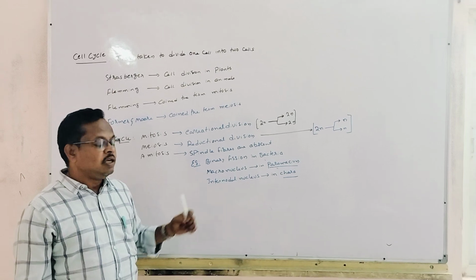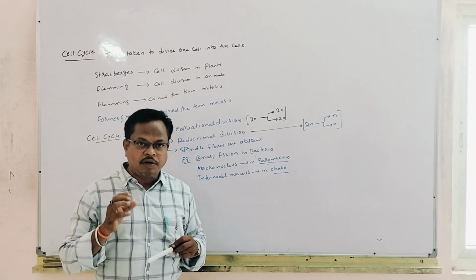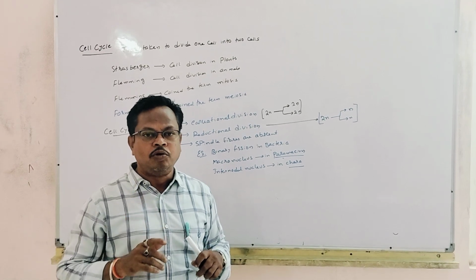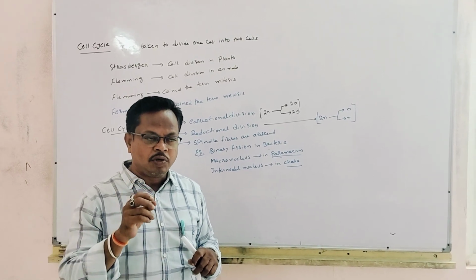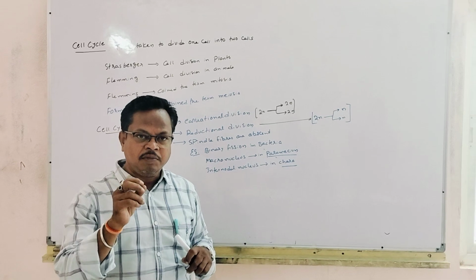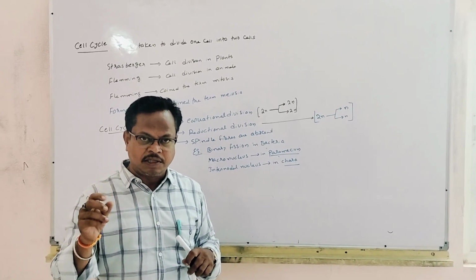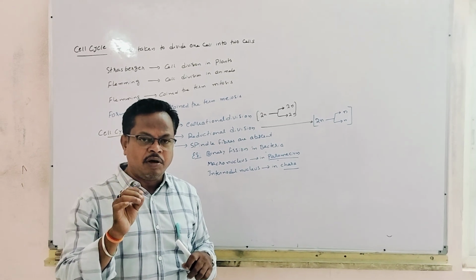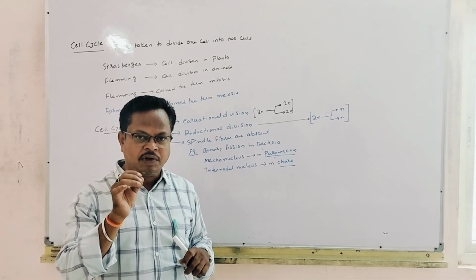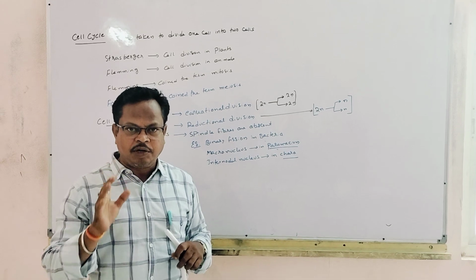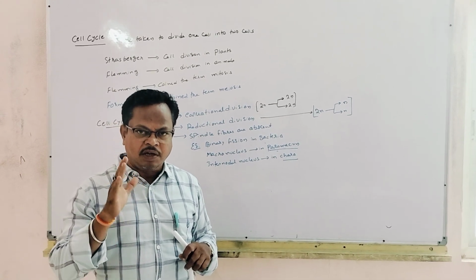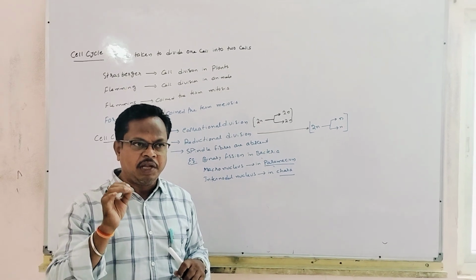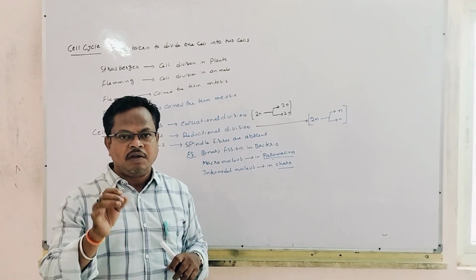So overall, mitosis is called equational division. There is no change in the chromosome number. Whatever the chromosome number in the parent, the same is acquired by the daughter cells. Whereas meiosis is a reductional division. Meiosis takes place only in sexual reproduction, at the time of gametogenesis, at the time of formation of gametes. Meiosis plays a key role in evolution.